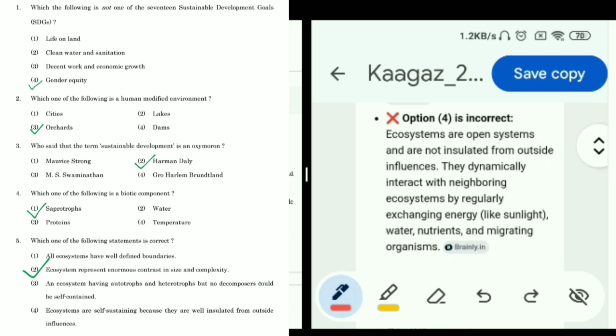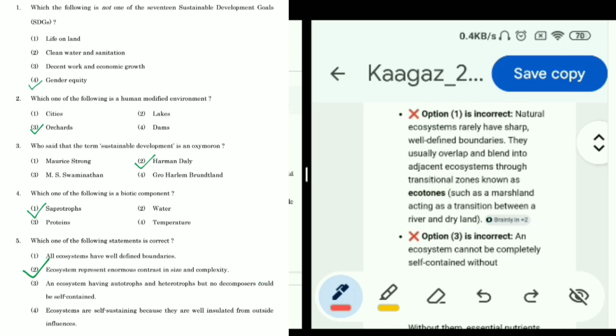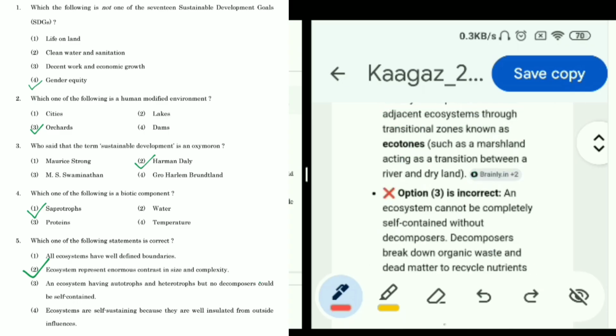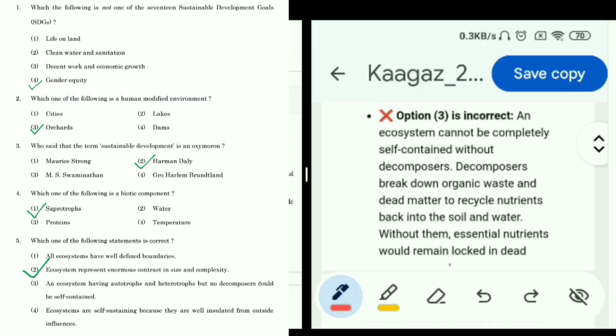Ecosystem represent enormous contrast in size and complexity. An ecosystem can be large or small, complex or simple. So that's a true statement. I have confirmed from the book. And now other options are not correct because you can read these lines. Natural ecosystem rarely have sharp, well-defined boundaries. So first option is wrong. Now option 3, an ecosystem cannot be completely self-contained without decomposers.